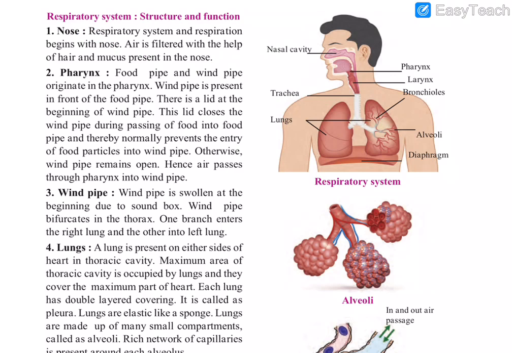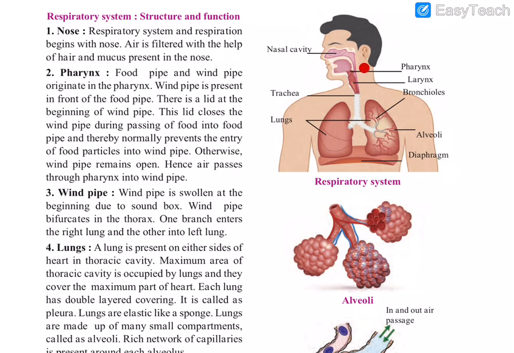So what is the function of the nose? The respiratory system and respiration begin with the nose. Air is filtered with the help of hair and mucus present in the nose. When we take in oxygen, there will be many dust particles and unwanted particles in the air. So the function of hair and mucus inside the nose is to filter the air and take only the oxygen, or the pure air, inside our body.